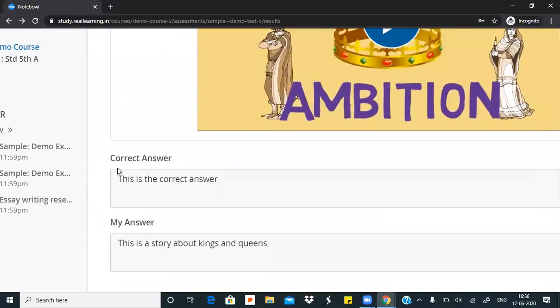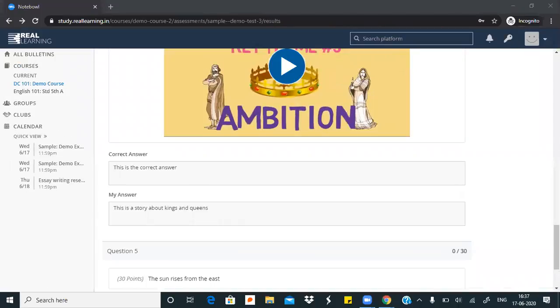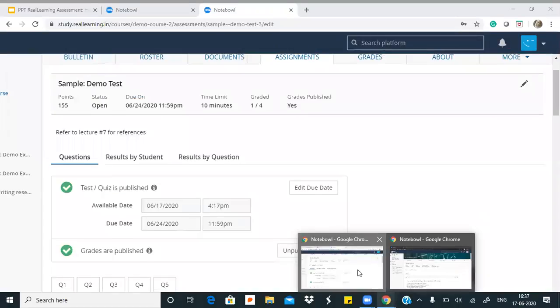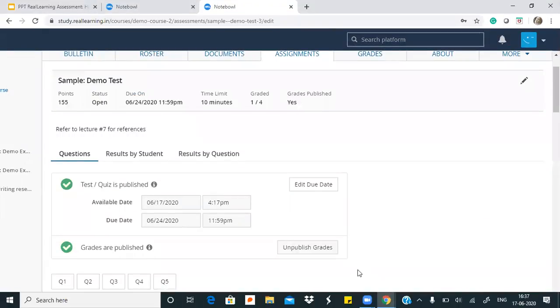Once Rohit gets his marks, he will be able to see the answer key. If the teacher decided that the student should see the answer key on a specific date or after a due date, so teachers are the ones who decide when the student will see the answer key. So Rohit can go over his feedback, Rohit can go over the answer keys of all the tests he has taken, and then he can make sure he is revising in a very organized manner. We'll come back to the teacher's dashboard. Now we have seen how students see their grades.